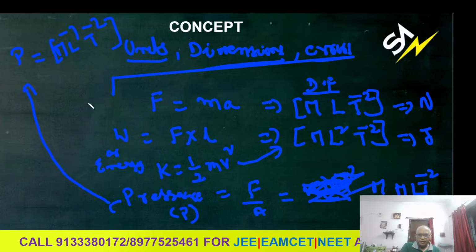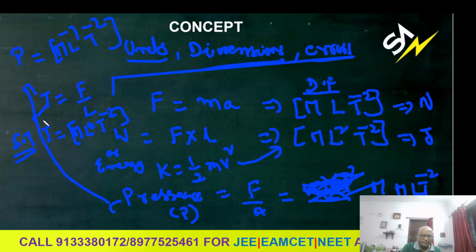Sometimes you have fundamental quantities more than two, like surface tension. T is called surface tension. Surface tension is given by the formula force by length. T here is not time period and not tension; tension means force. You learned surface tension in first year. Force by length means M L T minus 2 by L. Therefore, you get M power 1, L power 0, T power minus 2. Surface tension is independent of length.